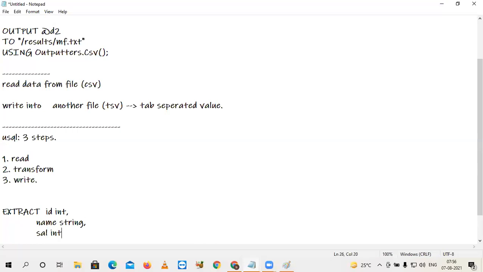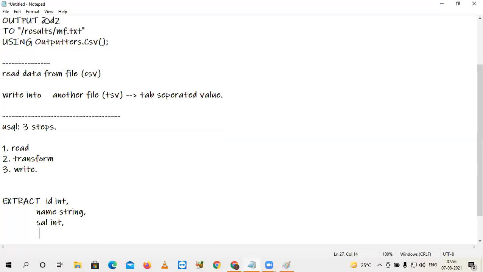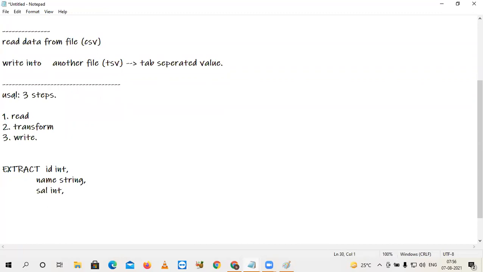Salary, int or long or float, anything. The fourth field is gender, string again. The last field, department number, which is int. After the last field, don't give a comma. Okay, so only the structure you have specified.